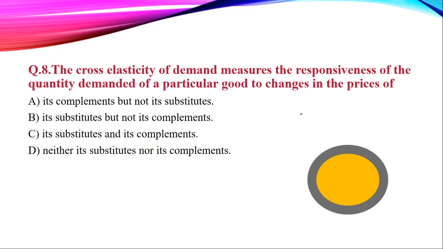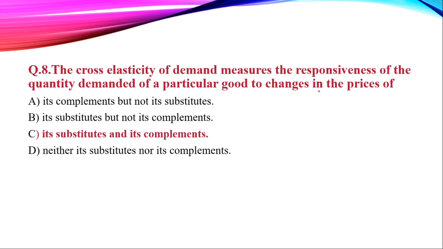Moving to our eighth question. The cross elasticity of demand measures the responsiveness of quantity demanded for a particular good to the change in price of. Your time starts now. Time's up, and the right answer is its substitute and its complementary. Cross elasticity of demand is always used for substitute and complementary products, as I have told you, and this question was also asked in the previous year paper of the UGC NET examination.